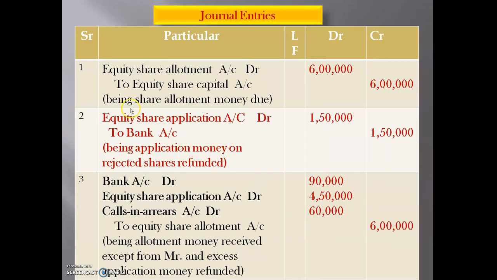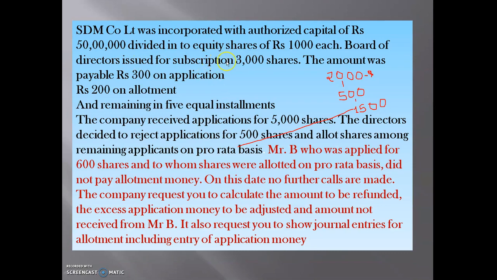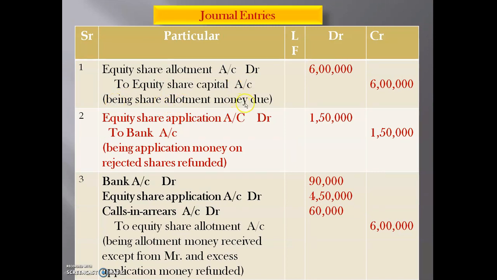Okay, so here see the journal entries. The first one is the allotment due entry, that is equity share allotment account debit to equity share capital account. In debit column that is 6 lakh, and in credit column that is 6 lakh, being share allotment money due. Here, shares issued 3,000 shares, and we have to multiply this 3,000 with allotment money per share, that is 200. That will come 6 lakh, being share allotment money due. So this is the due entry.